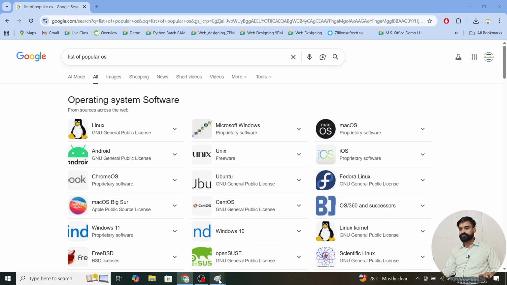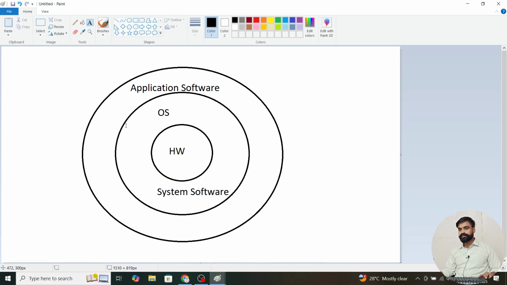On top of the system software we have application software. Application software are those used for a specific purpose. For example, data visualization using Power BI is application software. Data analytics using Excel is application software. We are using MS Paint for designing this diagram, and that is also application software. All software used for a specific task is considered application software.